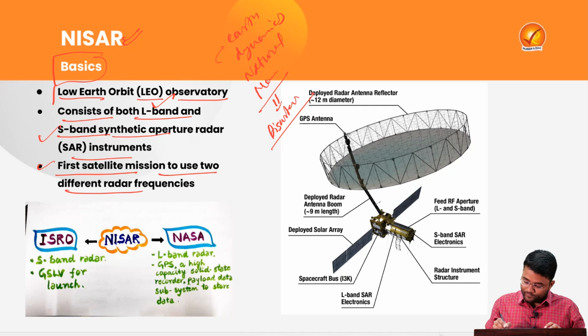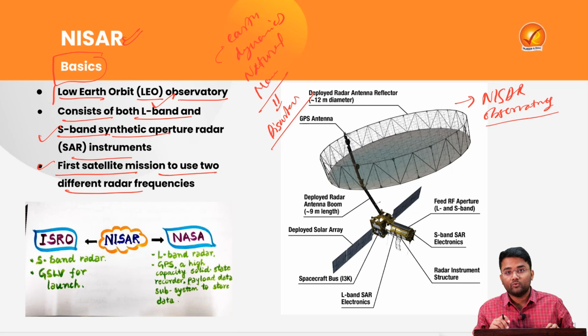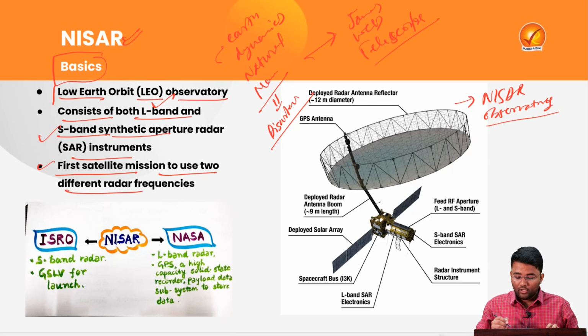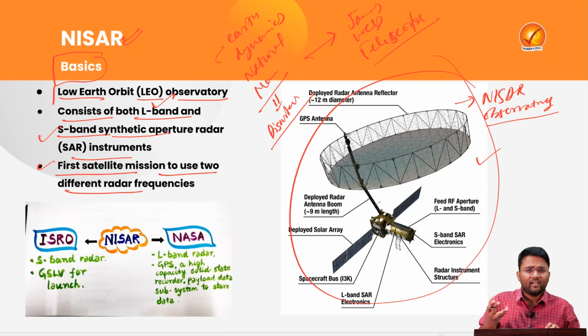Here you can see in this particular diagram, this is the diagram of the NISAR observatory. Why have I kept this particular diagram? In the year 2022, the UPSC asked one question in mains about the James Webb telescope. They asked about its functioning and the application. So if that particular year the persons had made the diagram of that James Webb telescope, that might have fetched some extra marks.